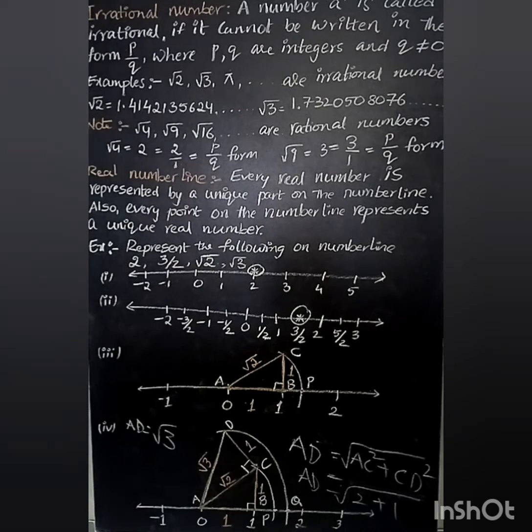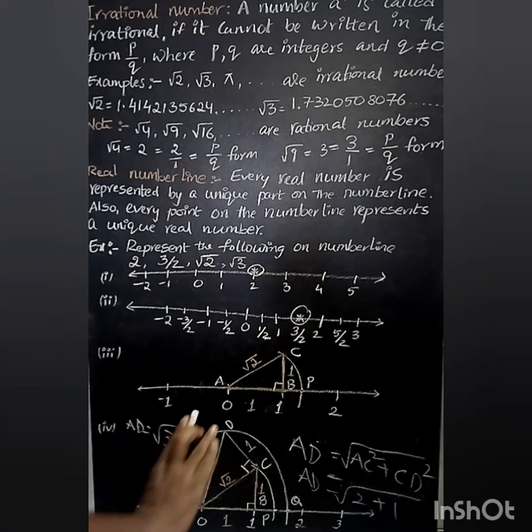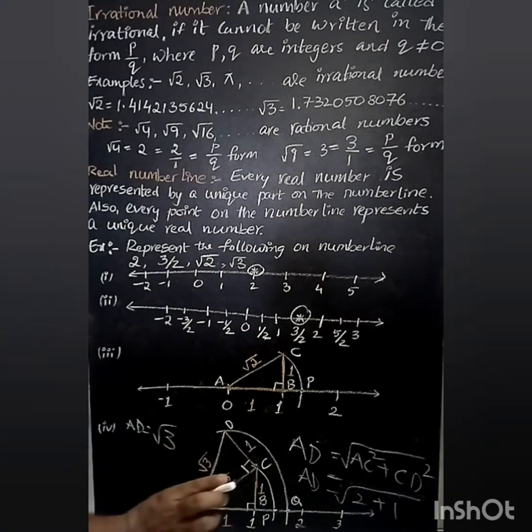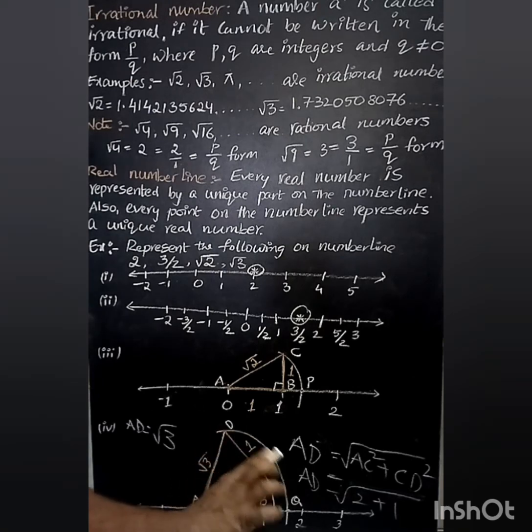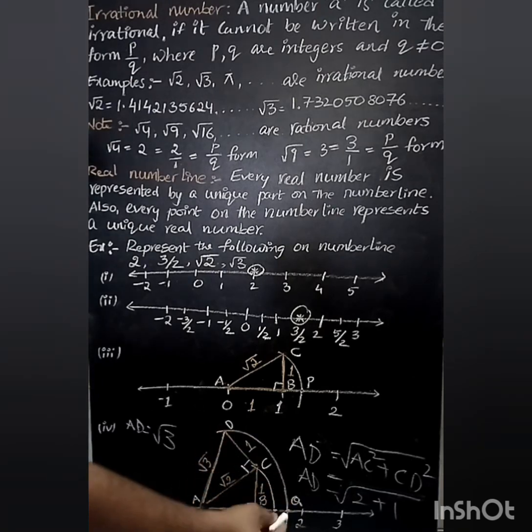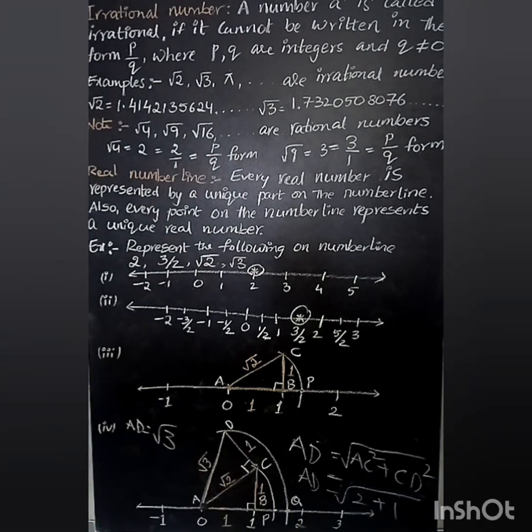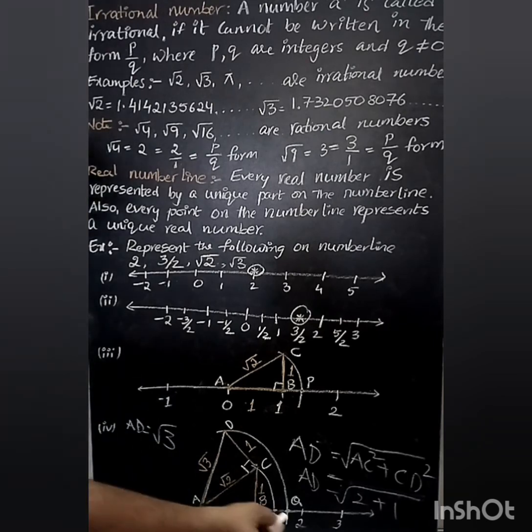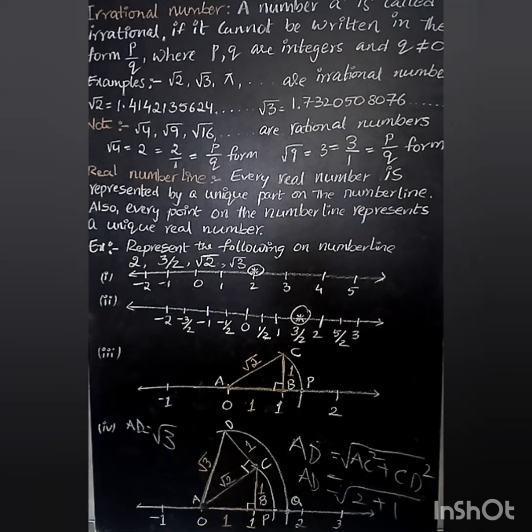So again, first measure the length of AD. Again with center A, draw an arc which cuts the number line at point Q. Which is the root 3 value on the number line. This represents the root 3 value. P represents the root 2 value. So this is how we represent irrational numbers on the number line. Clear? So we will continue in the next class. Thank you.